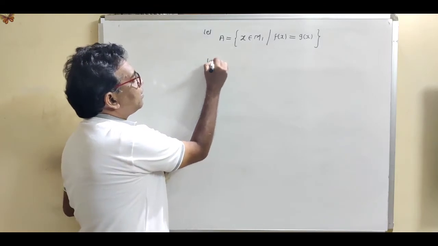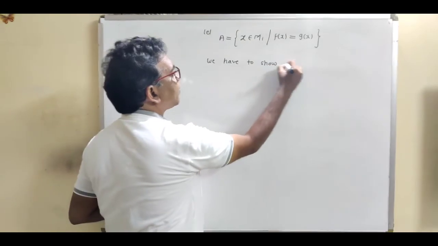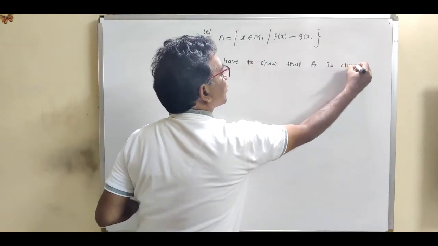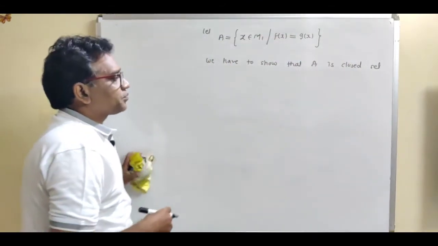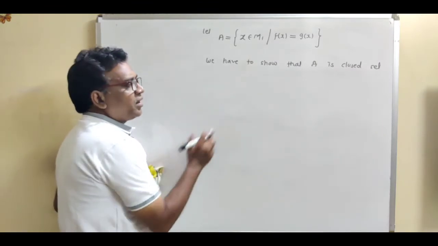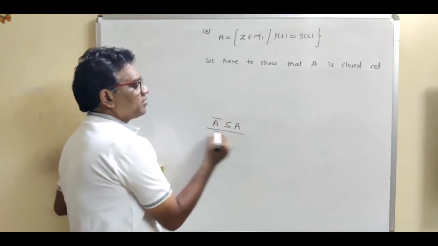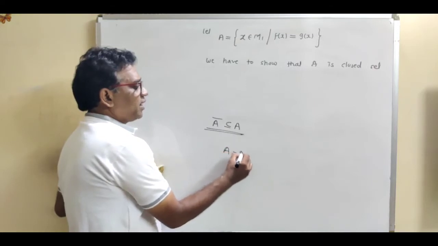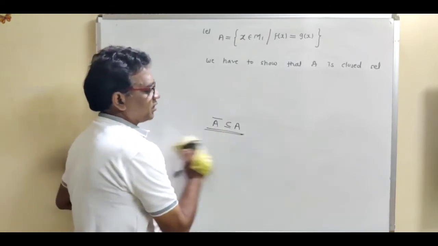So right here we have to show that A is a closed set. So how to show that any set is a closed set? Closed set means show that A contains all its limit points. This is the definition of closed set. Or instead of this definition, we can write like this: A is equal to A closure. Then we can write A is a closed set.